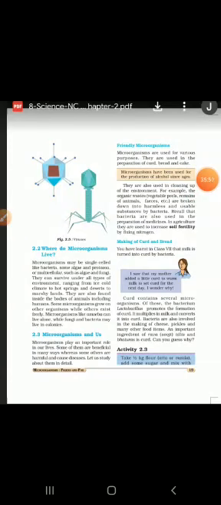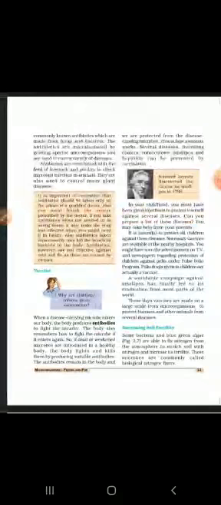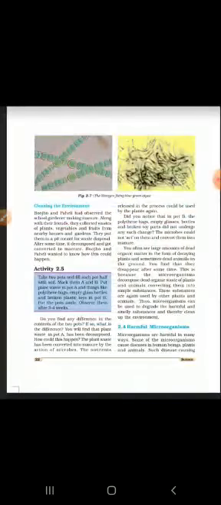So basically today we have seen how microbes can act in a friendly way to us. They help us in the formation of curd, bread, cheese, etc. They also help in making alcohol or wine. They also help in making antibiotics as well as vaccines. They help in increasing the soil fertility by increasing the amount of nitrogenous content present in the soil. They also help in cleaning up the environment by decomposing plant and animal waste into a useful component called manure or compost. Now with this, the friendly way is over.